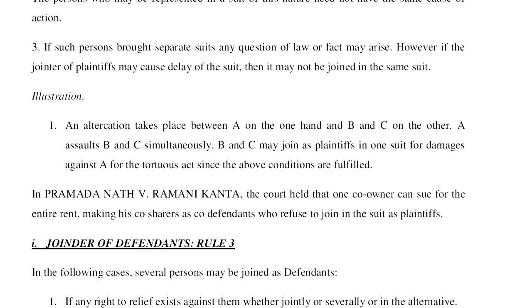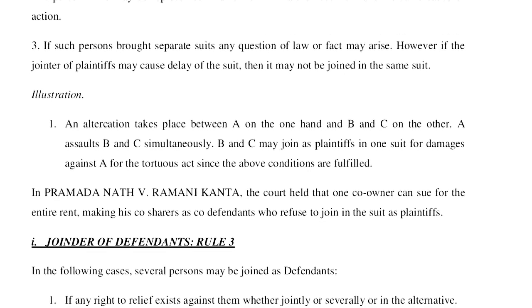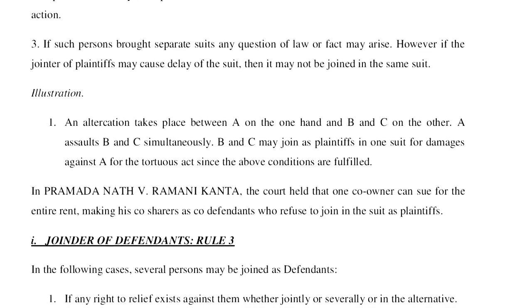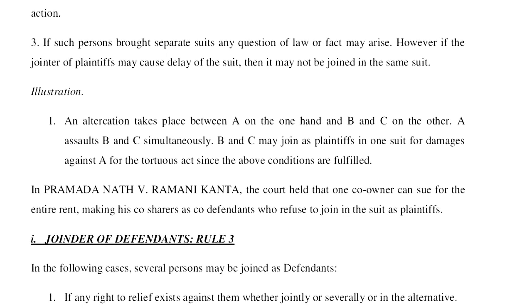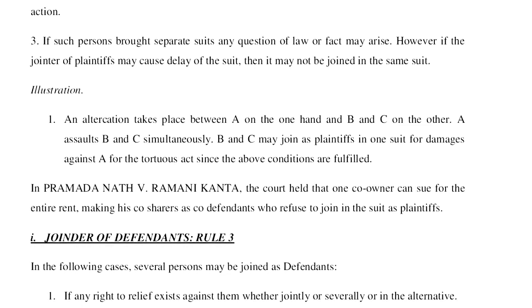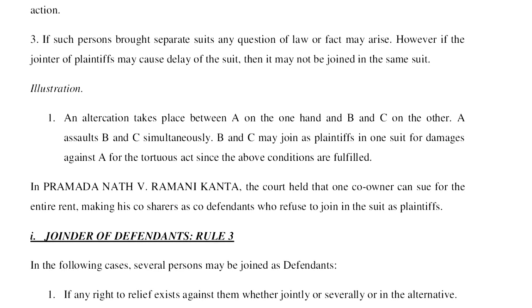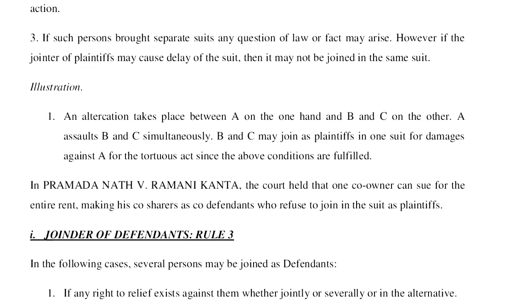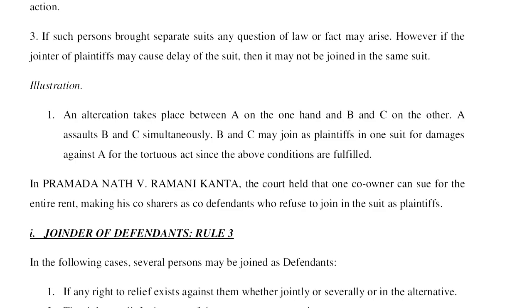If the second suit had gone to this court, it would have been competent to decide. So it should not be an appellate court, or a court of higher jurisdiction. It should be a court at the same level. That is when res judicata will apply.